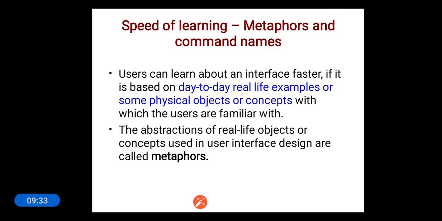Next one is metaphors and command names. The users can learn about an interface faster if it is based on day-to-day life examples or some physical objects or concepts with which the users are familiar. For example, let us consider we are doing some online shopping on Flipkart. Generally on Flipkart we have different categories like men's category, women's category, kids wear, electronics.